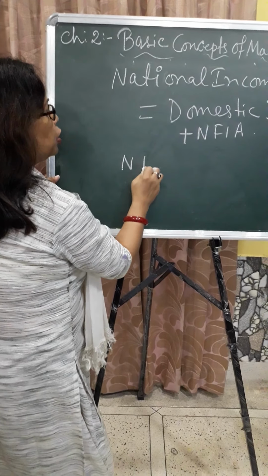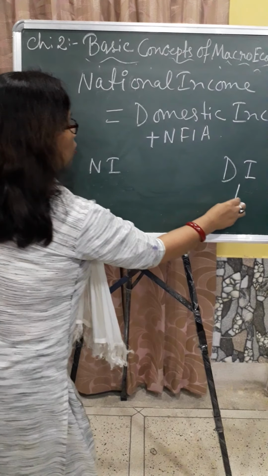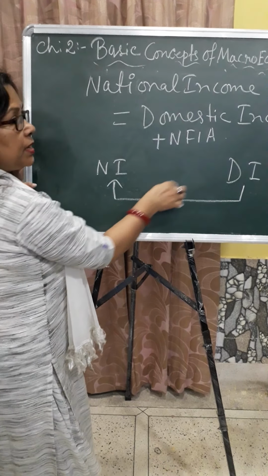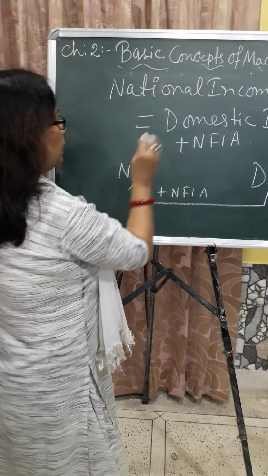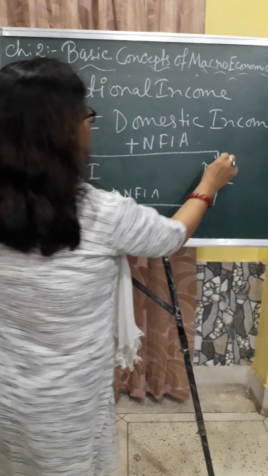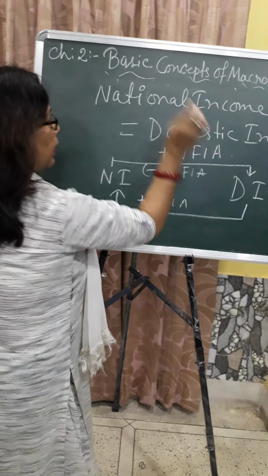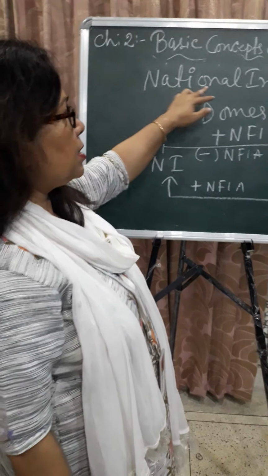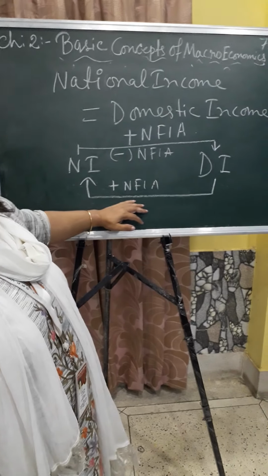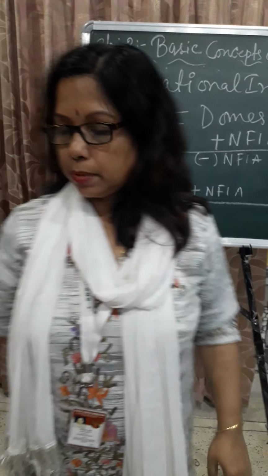table, national income and domestic income. From domestic income to national income, plus NFIA, and from national to domestic, minus NFIA. So this is a very important term. We have to use this national income term in the measurement of national income, and this is the formula also you have to write in your copy: domestic income plus NFIA. So this is very important.